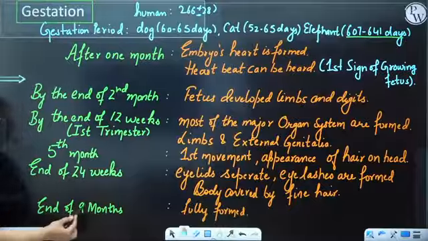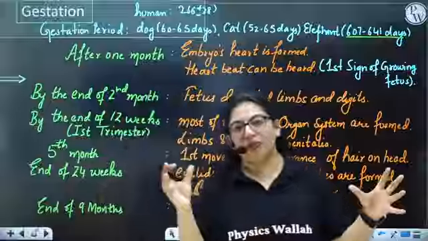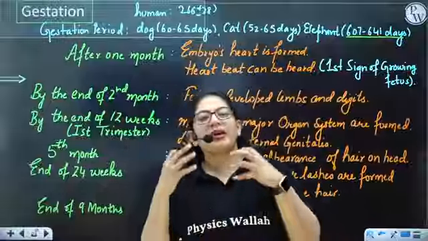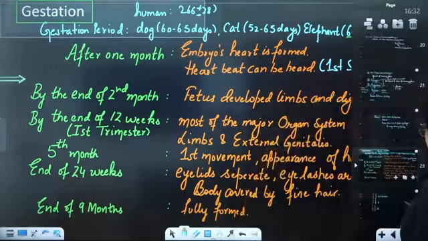Then at the end of the 9 months, the baby is fully formed. Now it is ready to come out. Okay. So now what makes the baby come out? Let's see about that. Now what makes a baby come out? And that's parturition. What is parturition?